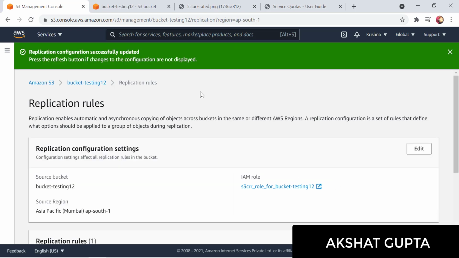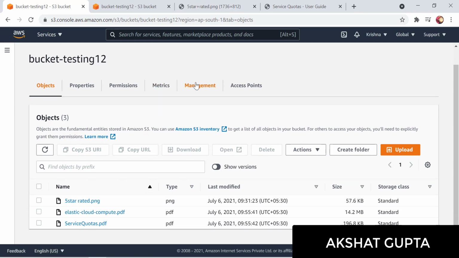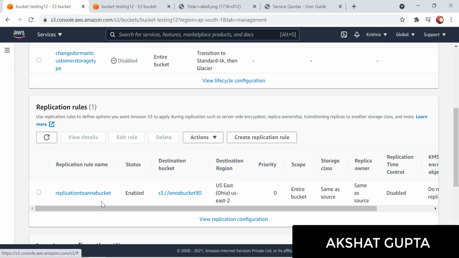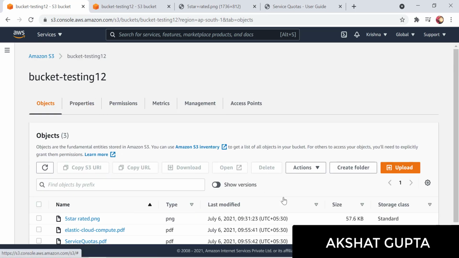It will take some time. Now it's done. Let me open this and go to the management tab again, and when I scroll down, it's enabled. The replication rule name is here, the status is enabled, and my destination bucket is Anna's bucket, which is in Ohio. The entire bucket would be transferred. Let me upload some objects and see what happens.